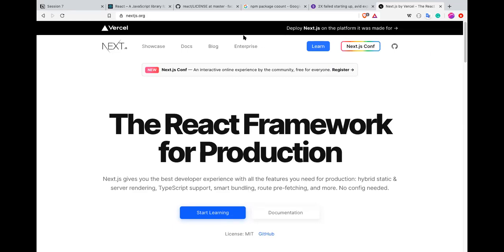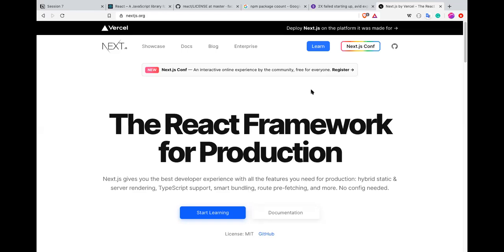Node is very popular again. Node is not a language. Just to clarify, if anyone says Node is a language, Node is not a language. Node is a JavaScript runtime environment built on top of the V8 engine, which works at the backend. JavaScript is the language. So you just have to remember this.